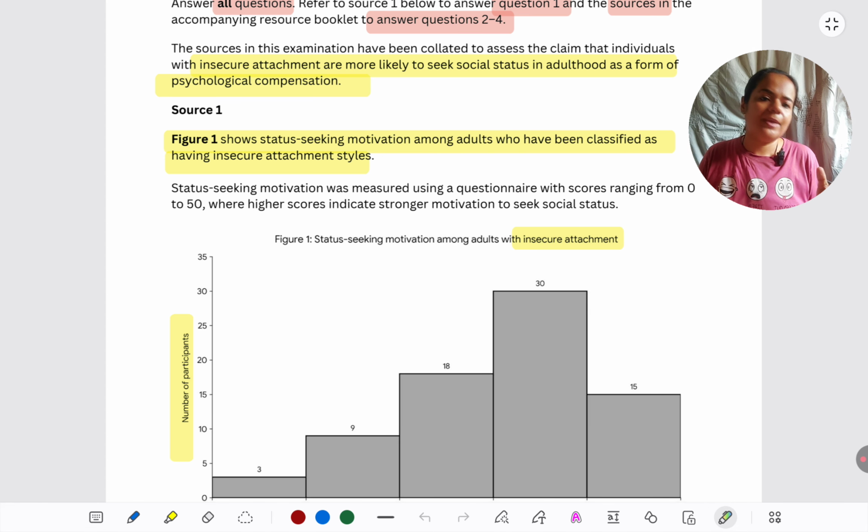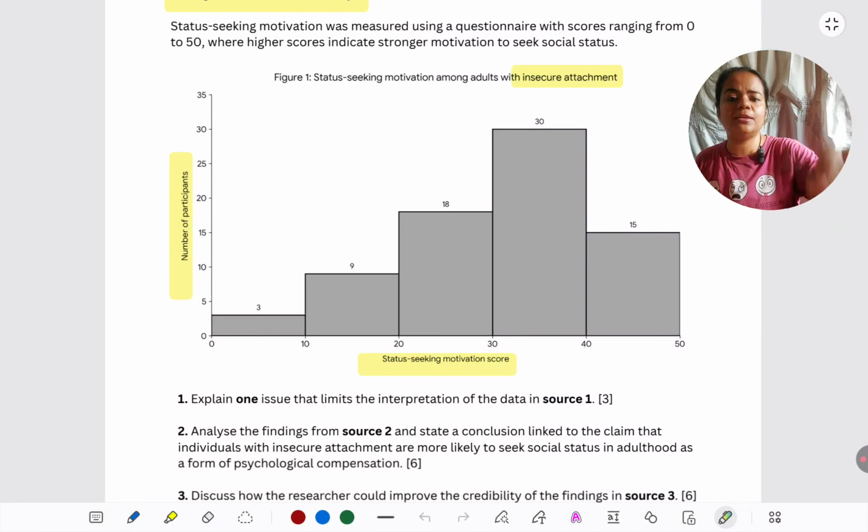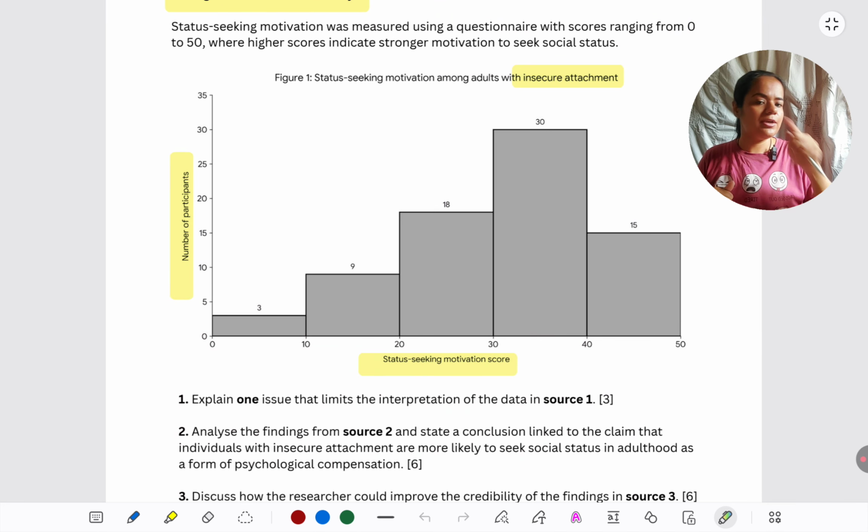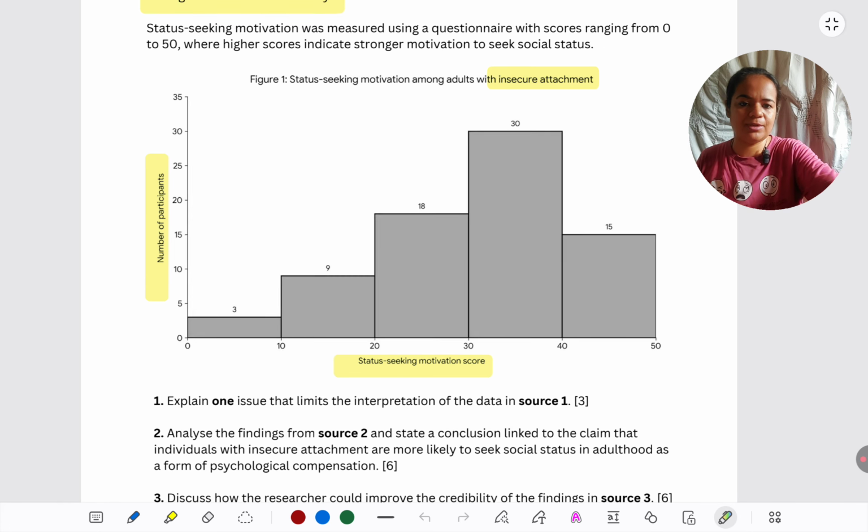But maybe there's nothing peculiar or special in what they are doing. If we also had a histogram of people who are securely attached, then we would be able to compare and say, okay, only those who are insecurely attached are the ones who seek status. What if securely attached people also have a similar histogram? Then it has nothing to do with insecure attachment. Maybe humans in general are like this, that they seek a lot of status. So because there is absence of a comparison histogram here, we are limited in interpreting the source. Is it telling us truly that insecurely attached people are the ones who seek attention? Maybe not. Maybe everyone is doing this.